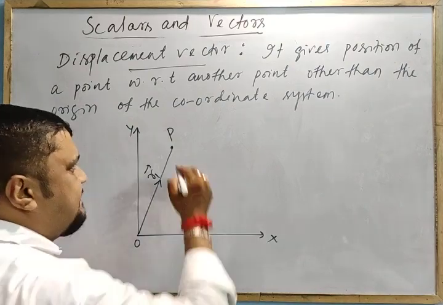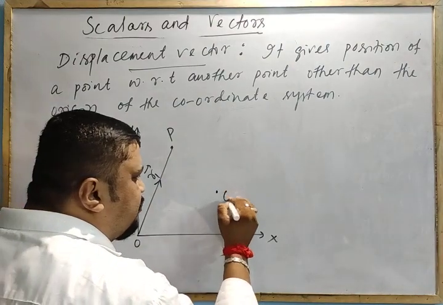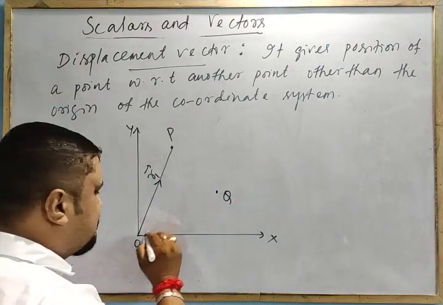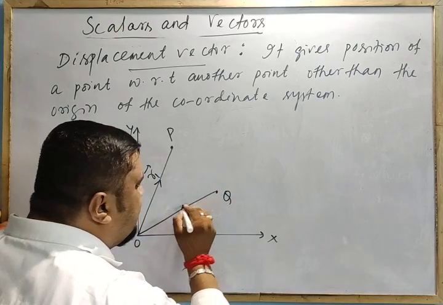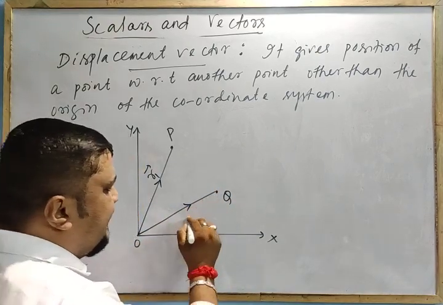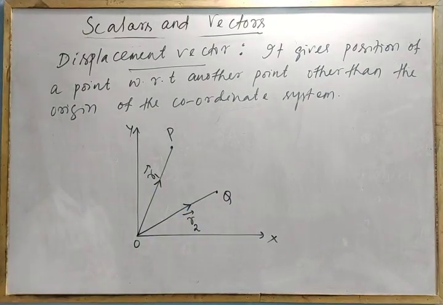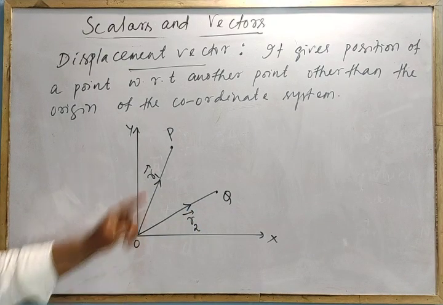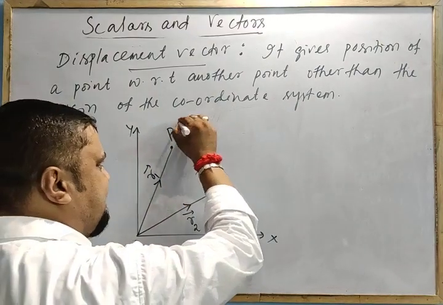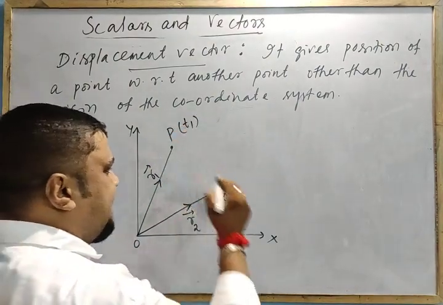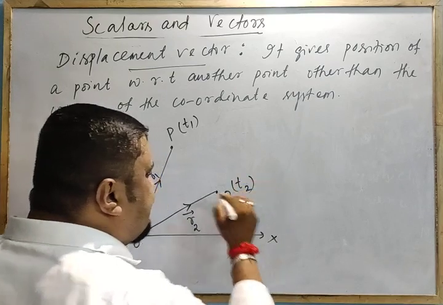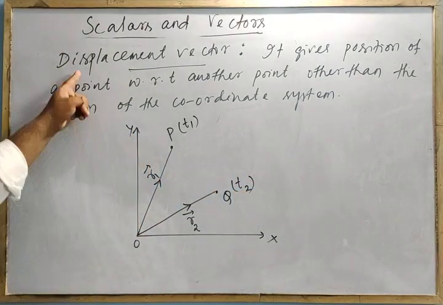Now at another time the point comes here, Q. What is its position vector with respect to the origin? OQ. Let this be R2. These are the position vectors. Now at time t1, let the point be at P. At time t2 it is at Q. Then what is this displacement vector?